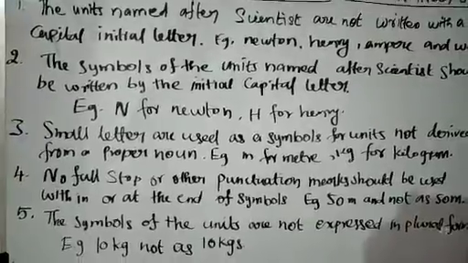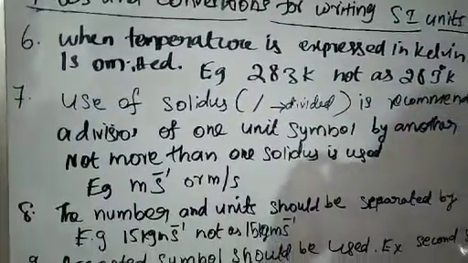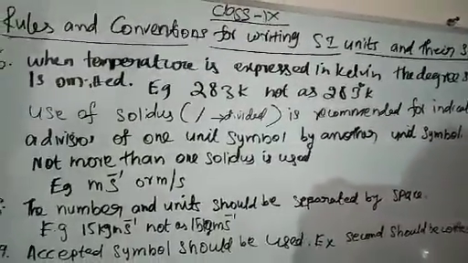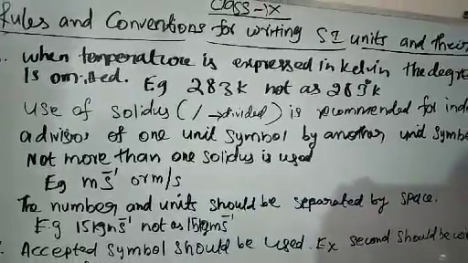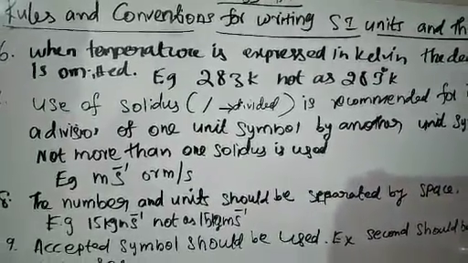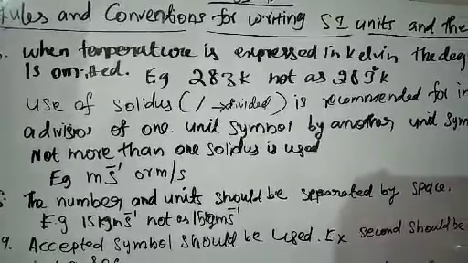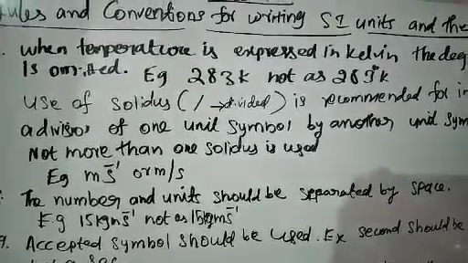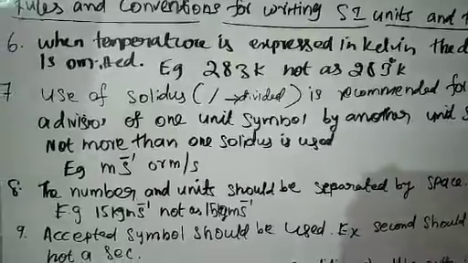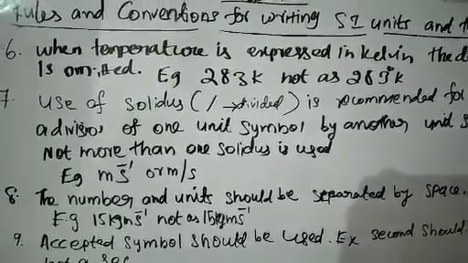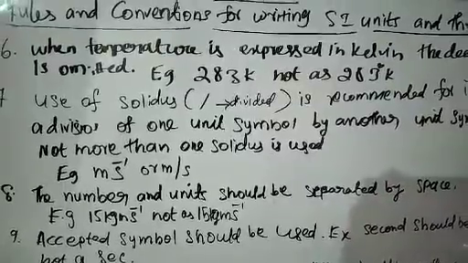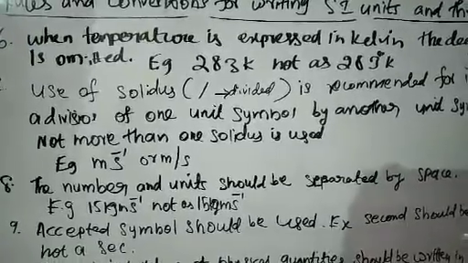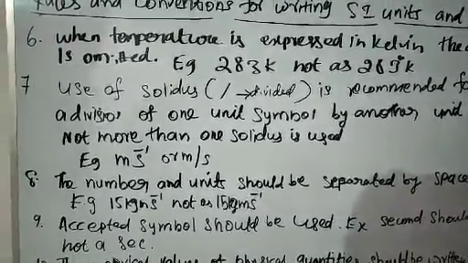Then rule 6. When temperature is expressed in kelvin, the degree sign is not used. The degree sign is omitted. Example, 283 K. Temperature is measured as 283 K, not as 283 degree K. While measuring temperature in kelvin, the degree symbol should not be used. Like that, while measuring temperature in degree Celsius, the kelvin symbol should not be used. This is the 6th rule.